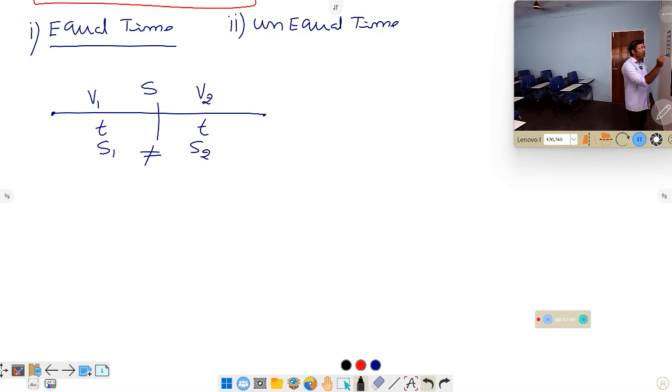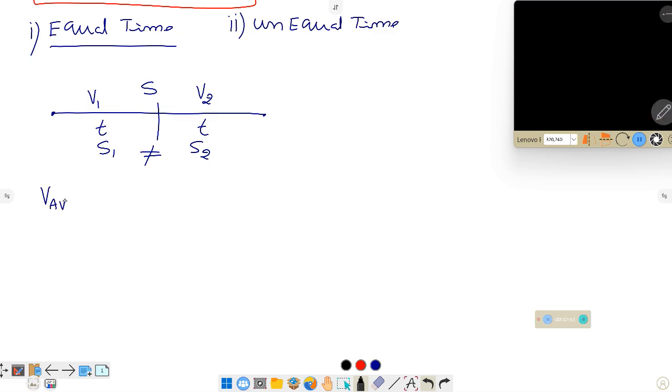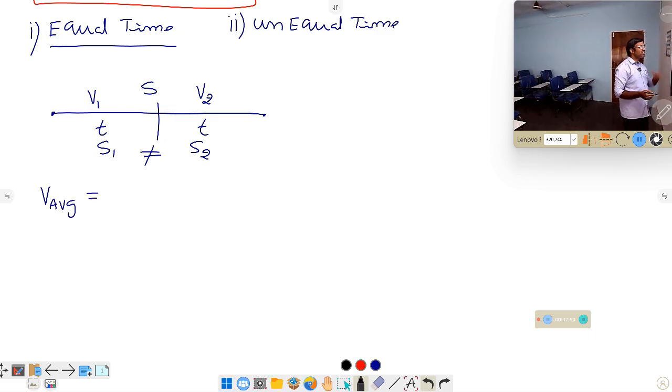To calculate the average speed in this equal time case, first we write the formula. What is given here is speed, and the equal time concept. If they say the words equal time, or if you see that the distances are not equal, then you have to understand that it is an equal time based problem.